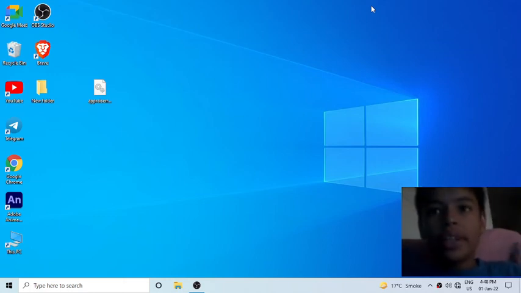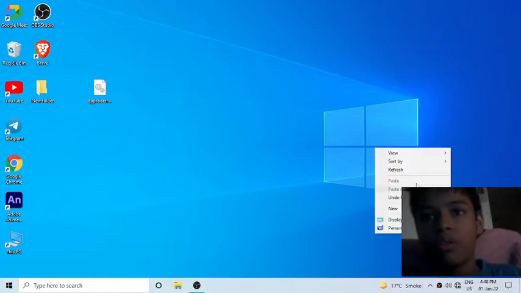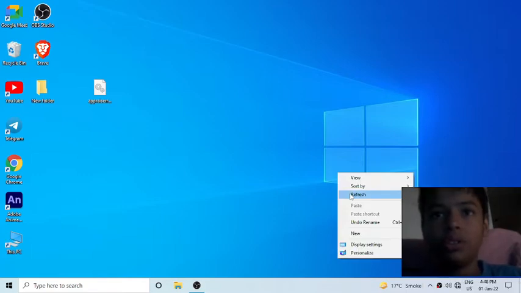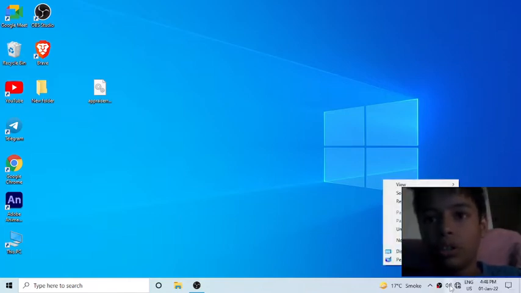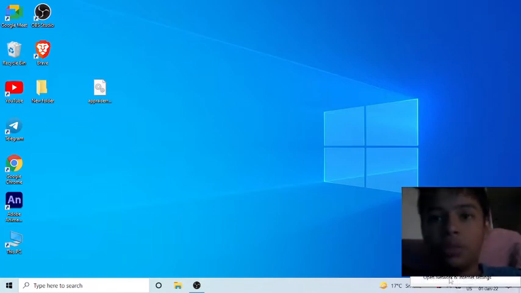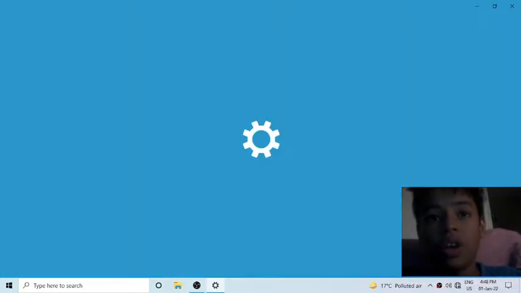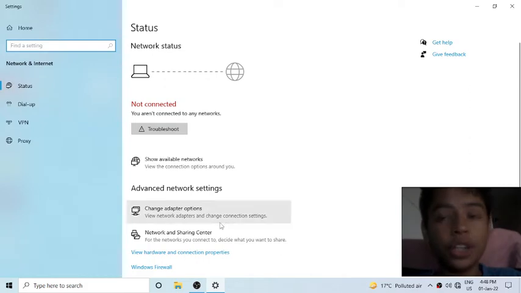So today I will tell you what to do if you have no network on your PC, your router is on, and you are not getting Wi-Fi. First, refresh your PC one or two times. Right click on this option and click on open network and internet settings. If you have not updated your PC, first go to control panel and choose change adapter options.